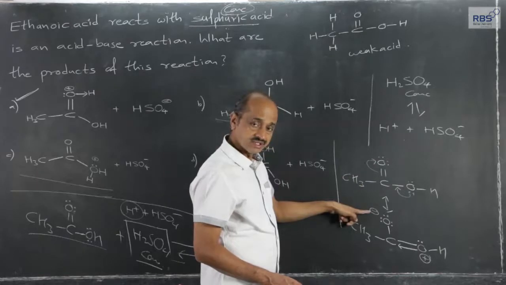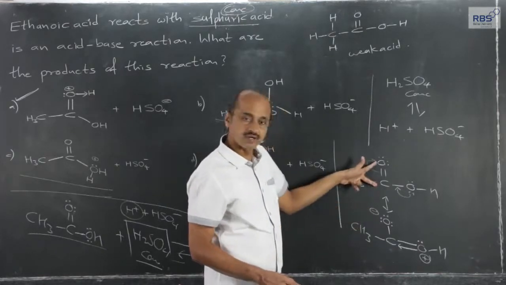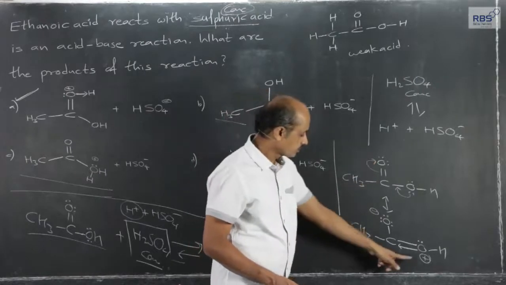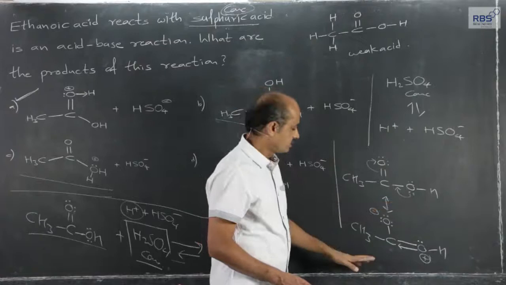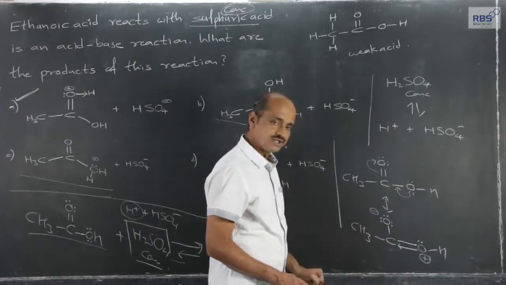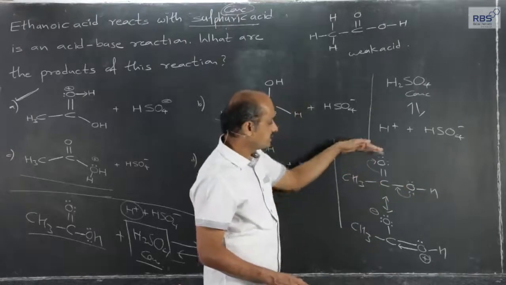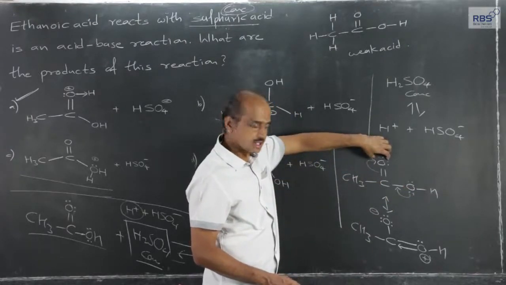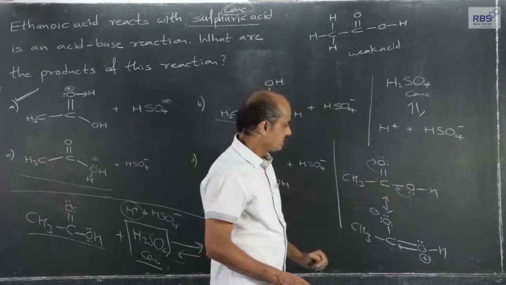Negative charge is developed in the second resonating form on this oxygen, which was earlier carbonyl oxygen, and positive charge is developed on this oxygen, which was earlier oxygen of OH group. Therefore, the electron density in this group is more inclined towards this oxygen. Electron density is more here than what it is here.